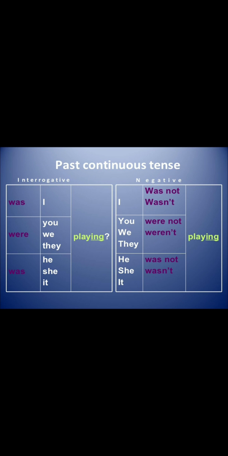Was I playing? It is an interrogative question. We can see here that the past continuous tense has two types, interrogative and negative. So one side is the interrogative, the other side is the negative. Was I playing? Were you playing? Was she playing? So it is the interrogative past continuous tense. The negative past continuous tense we can see here: I was not playing. You were not playing. He was not playing. It is the negative sentence of the past continuous tense.